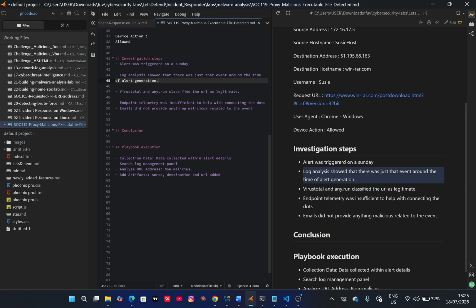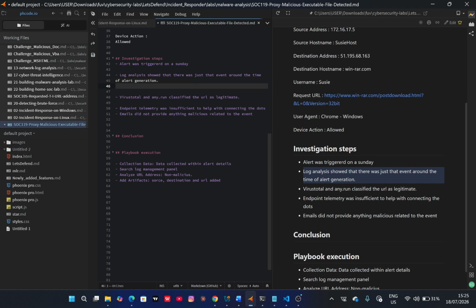So I think it would be best as well to look at other events related to this, especially the destination IP. Okay, but the fact that we've been able to identify that the IP isn't malicious, it's actually tailored to the official website of WinRAR, I think limiting the log analysis to just that specific event would be of much use over here.